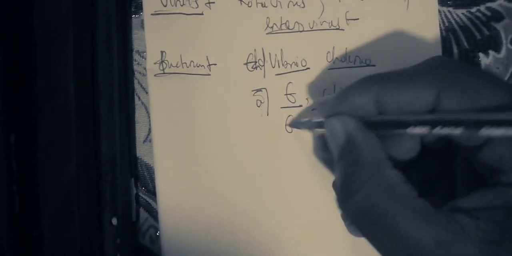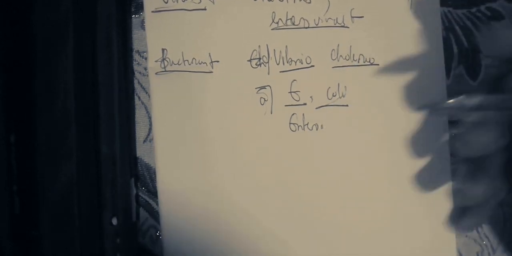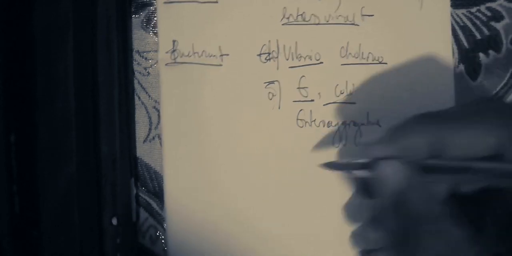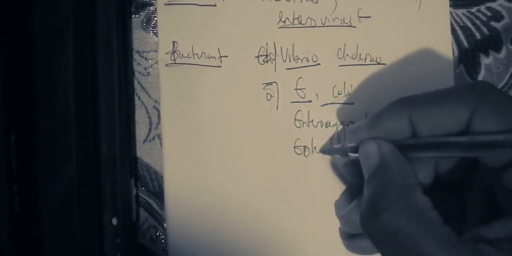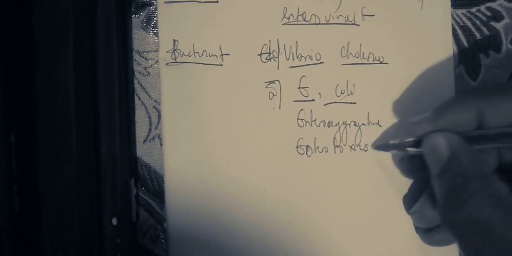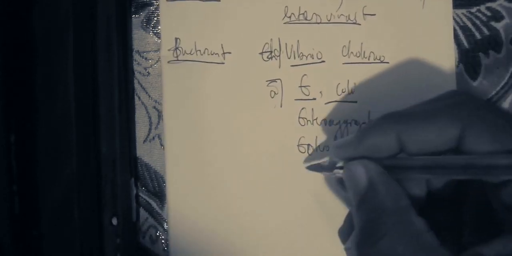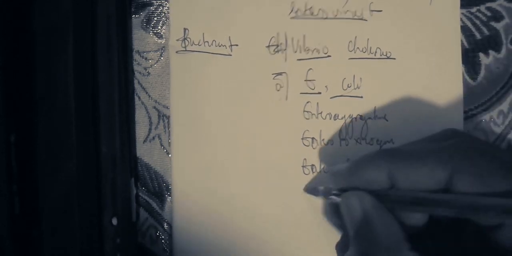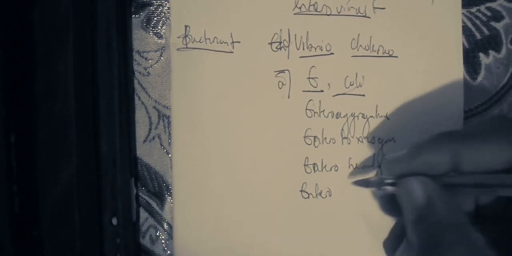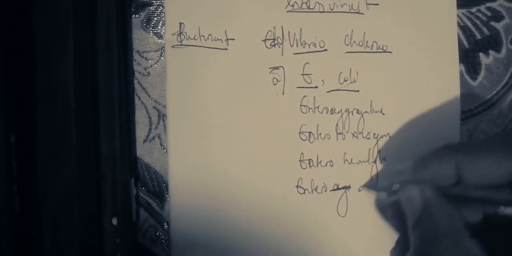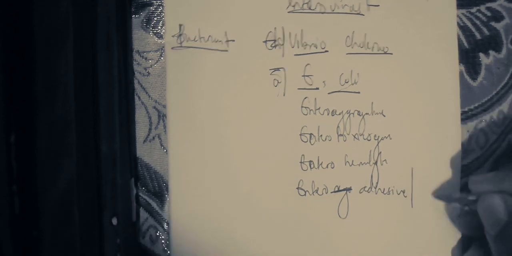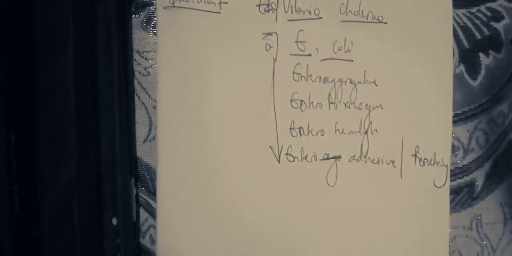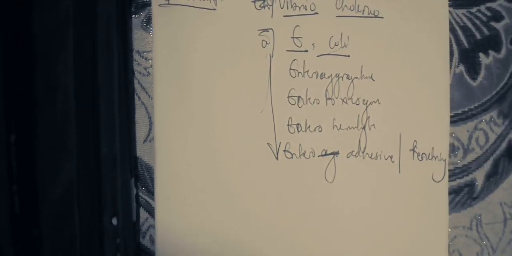You have Escherichia coli entero-aggregative. You have Escherichia coli enterotoxigenic. You have the Escherichia coli enterohemorrhagic. And we have the Escherichia coli enteroadhesive, or penetrating. So this is the order of the gravity of Escherichia coli.